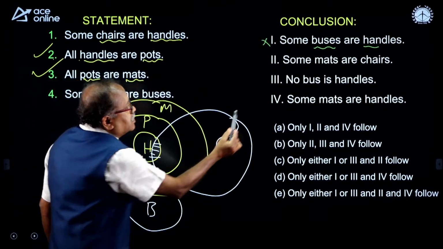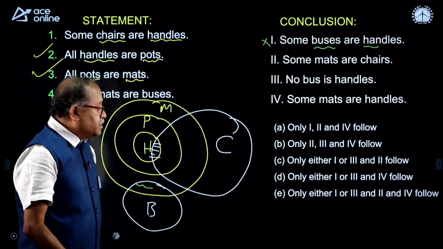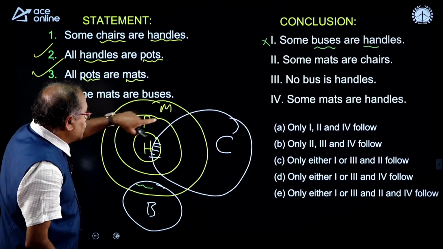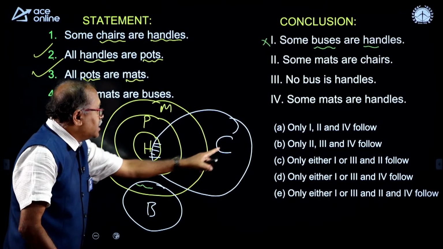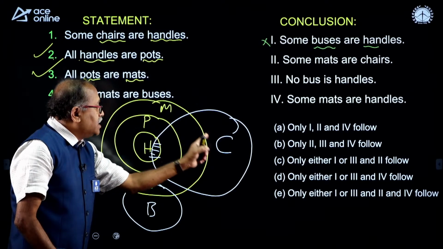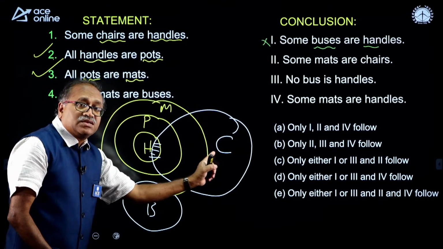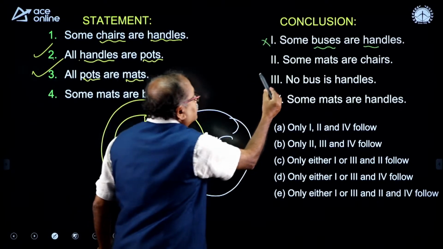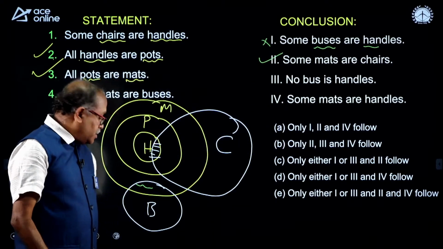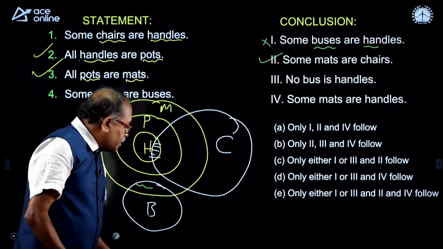Now, coming to the second one, some mats are chairs. So, where is mat and where is chair? The bigger one is the mat and here it is chair. Yes, some mats are chairs, some P's are chairs. So, the second one, yes, follows. Did anyone answer the question? Okay.